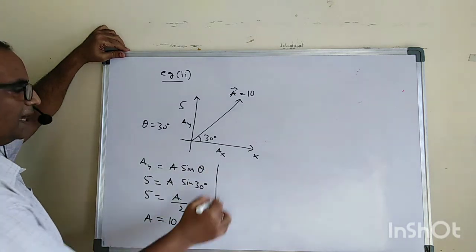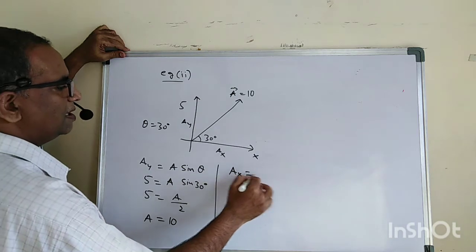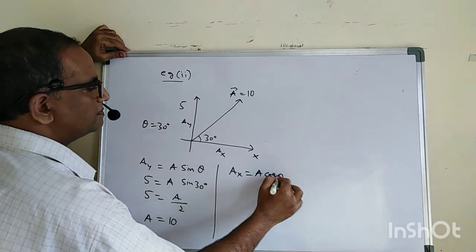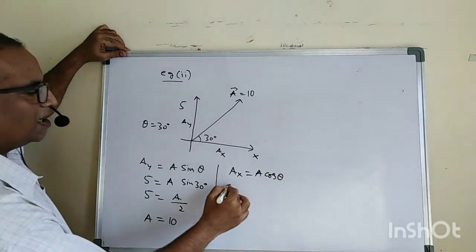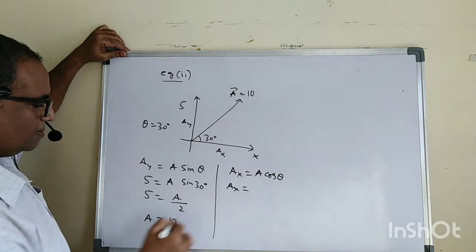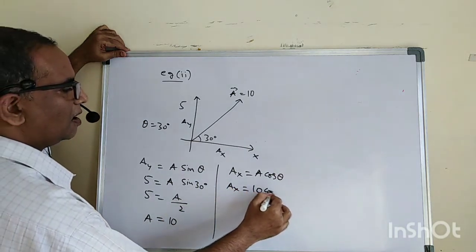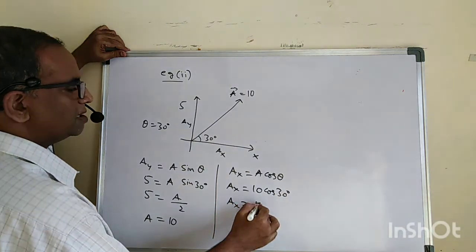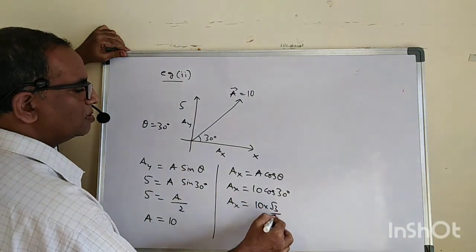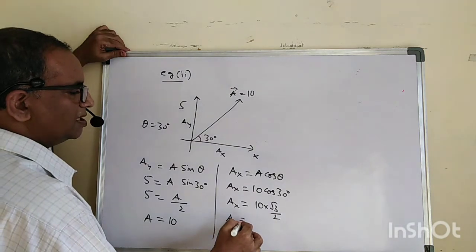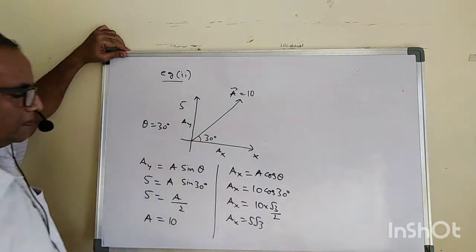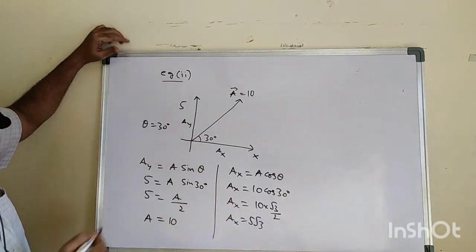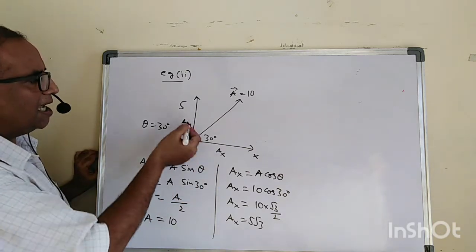If you know the A value, then what is the AX value? It's nothing but A cos theta. Therefore the AX value is 10 cos 30 degrees. It's nothing but 10 into root 3 by 2. Means AX value is 5 root 3. Here you got the AX value, you got the AY value.